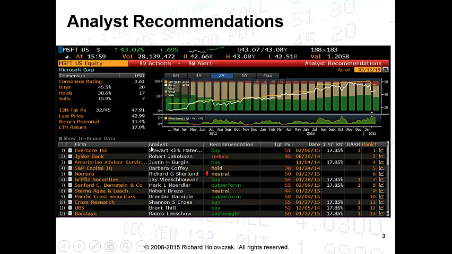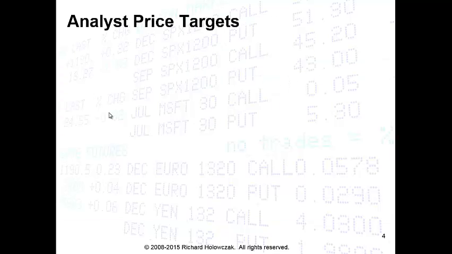If we look down here at the bottom portion of the screen, what we can see are a collection of analysts who are following Microsoft stock. And so all of these individuals become experts on Microsoft and their industry, what makes a good product or service in that industry, whether or not that industry is growing or shrinking. And then they apply all of that industry knowledge to a company like Microsoft and they make some recommendations.